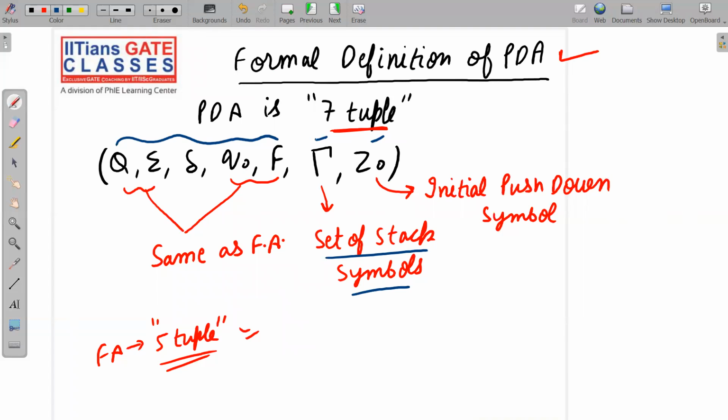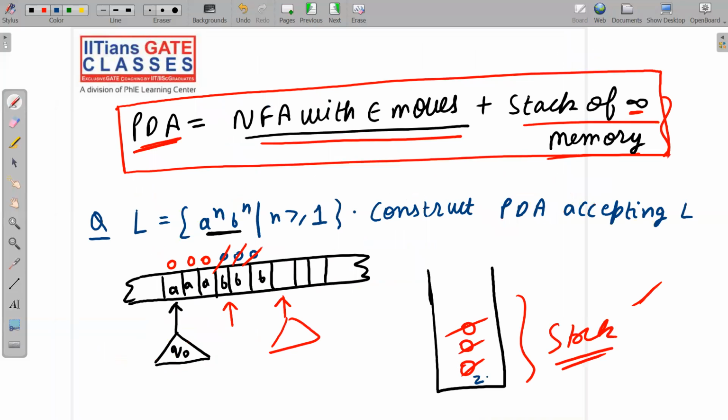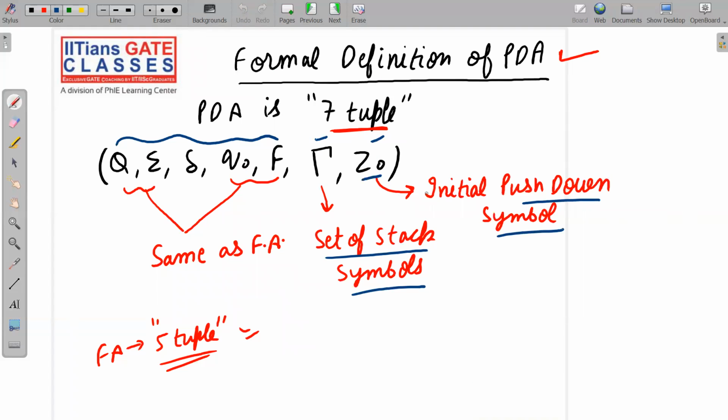Tau is the set of stack symbols and Z naught is the initial pushdown symbol. Okay, the initial pushdown symbol is that thing which I was explaining here. Now, when the stack is not empty, we have Z naught and so on. That is the initial pushdown symbol, and why we are keeping it, I will tell you after a few slides. Please do not worry about it.